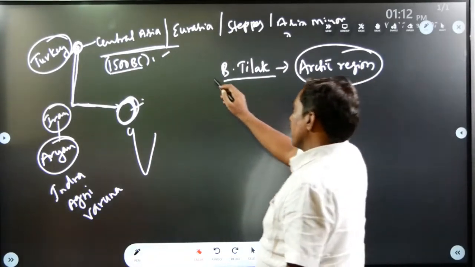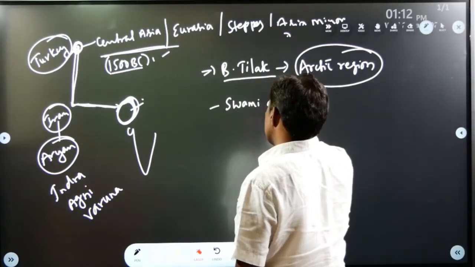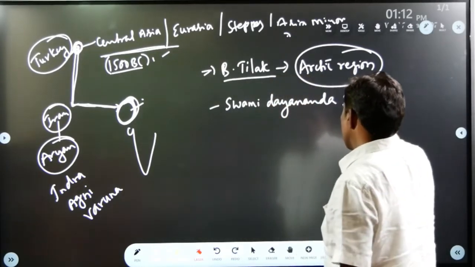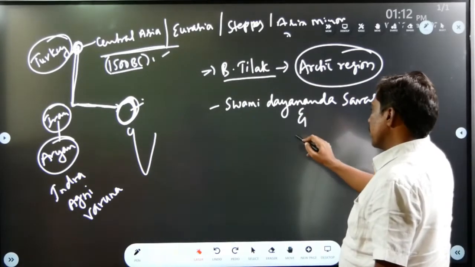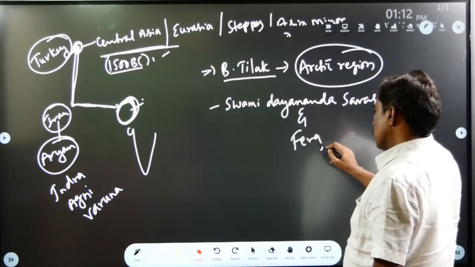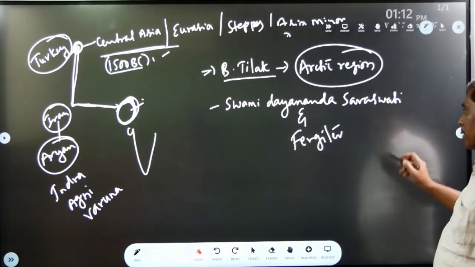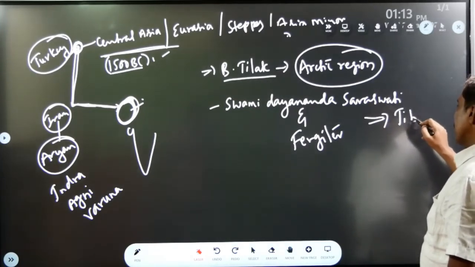And according to Swami Dayananda Saraswati and Fergiter, these Aryans migrated to India from Tibet.